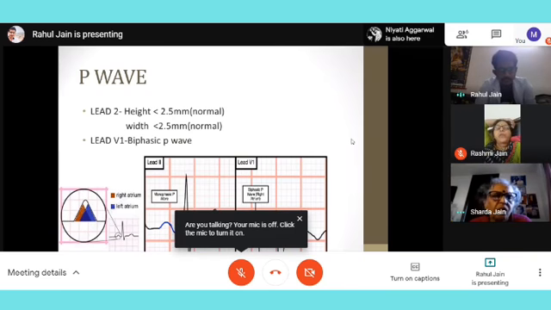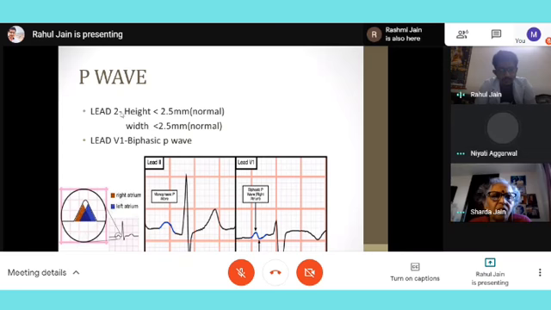Coming to the P wave, to see any problems of the P wave, we look at lead 2 and lead V1, which characteristically show P wave normality. The P wave is for the right atrium and left atrium. In lead 2, the first half of the P wave corresponds to the right atrium, and the second half corresponds to the left atrium.